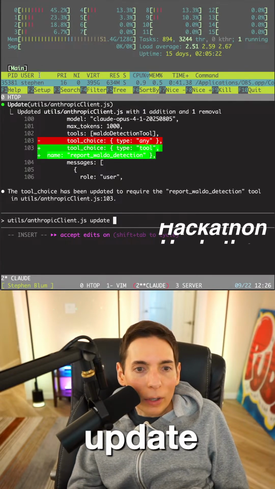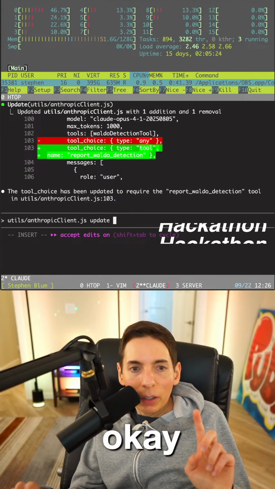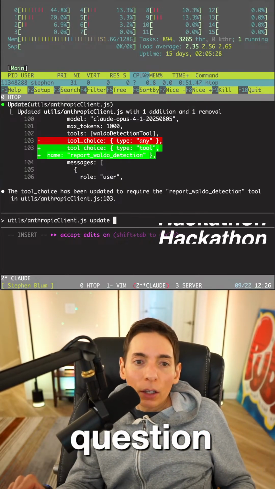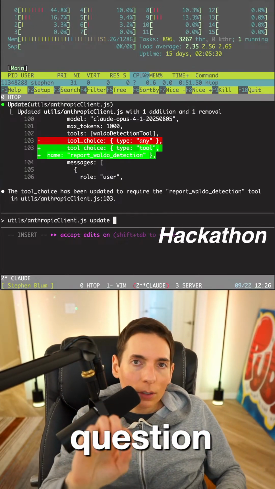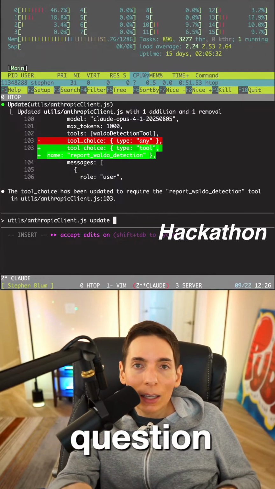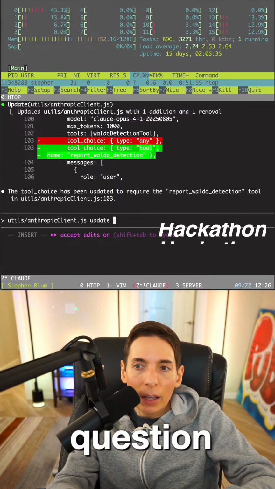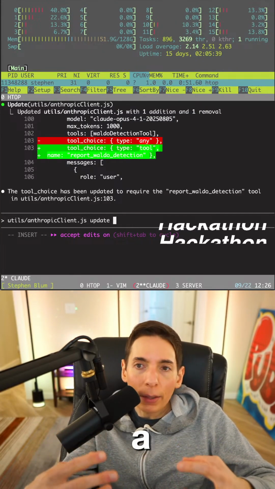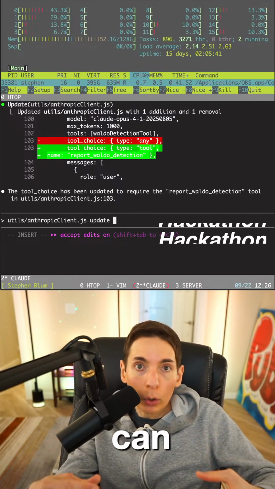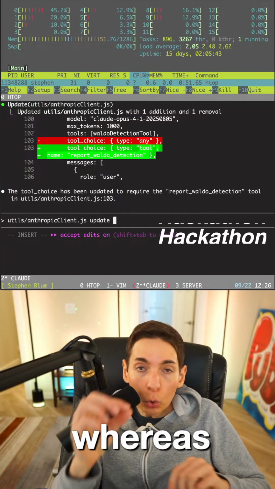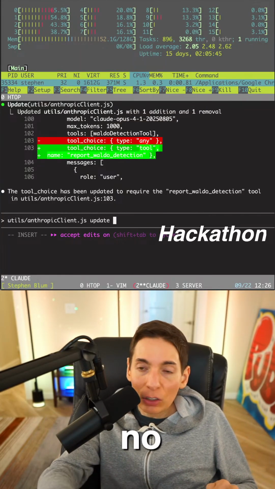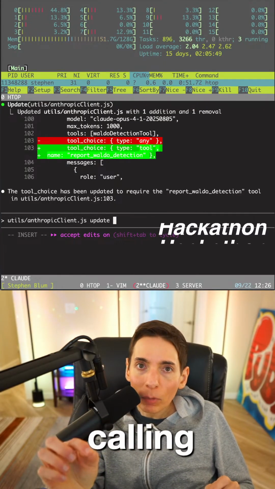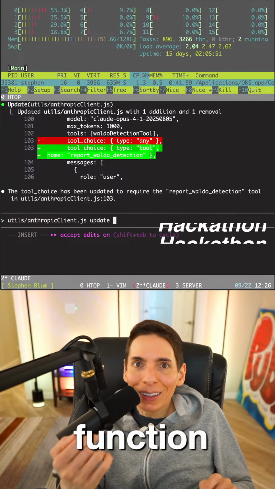Side question. Any similarity between tool use and MCP? Yeah, you're totally right. So MCPs and tool use are basically the same thing. An MCP is sort of taking one approach. You've got a server that runs that can execute code, whereas with tool use, there is no existing server to run the code. You have to be the system that's calling. So for example, we're just doing function calling in this case.